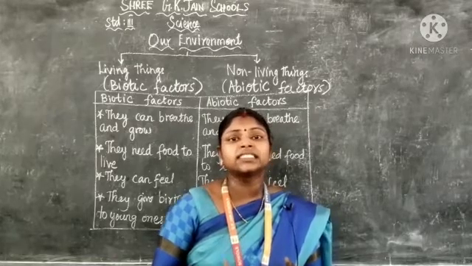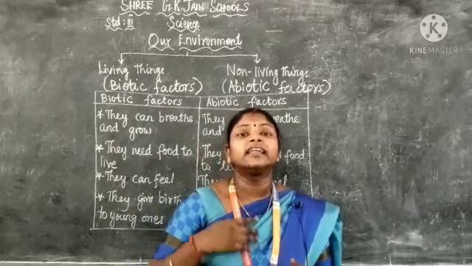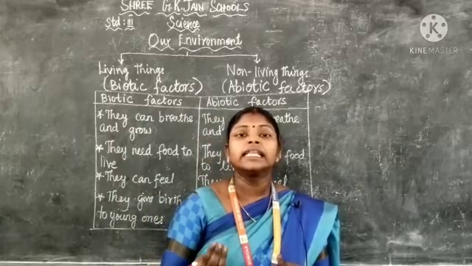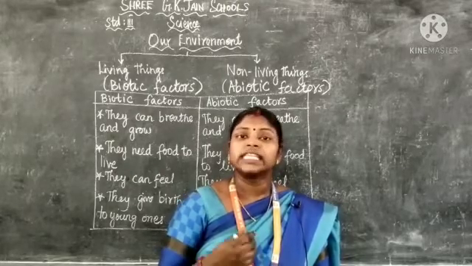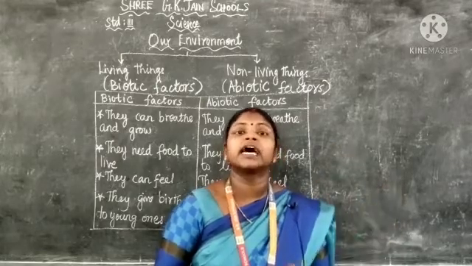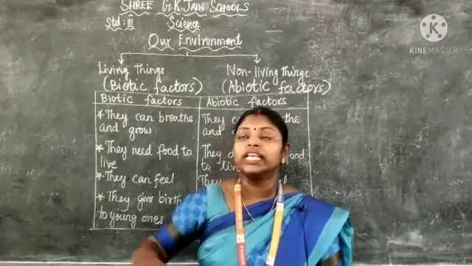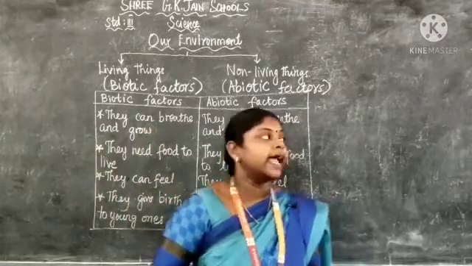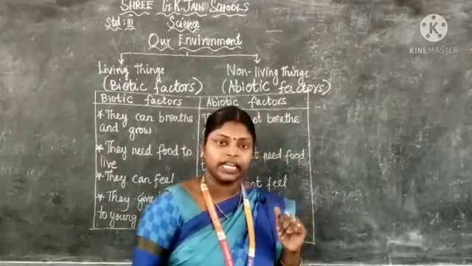So it takes the carbon dioxide present in the air and it gives out the oxygen in the process of photosynthesis. So that is why we call it as all the abiotic factors are needed for the living organisms. So living things are called as the biotic factors and non-living things are called as the abiotic factor.